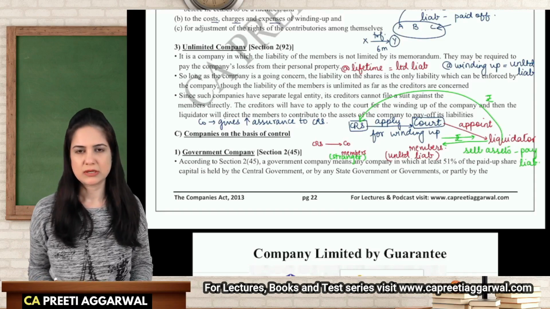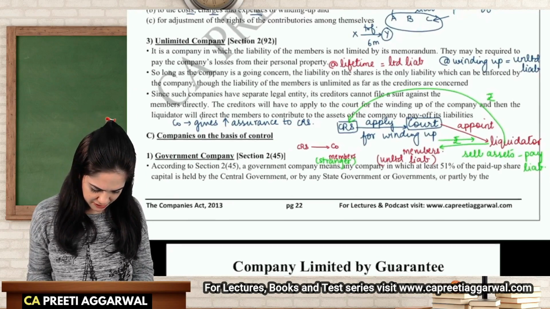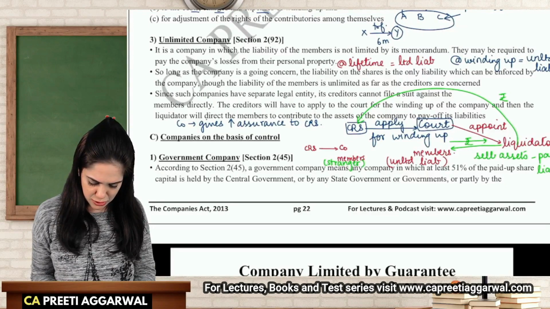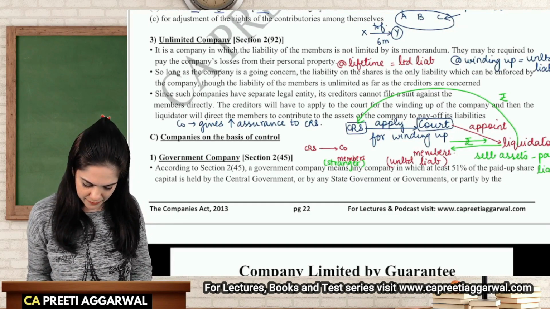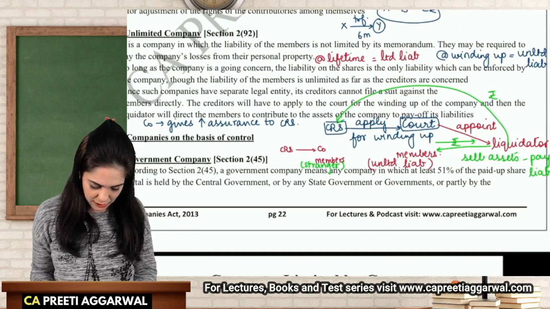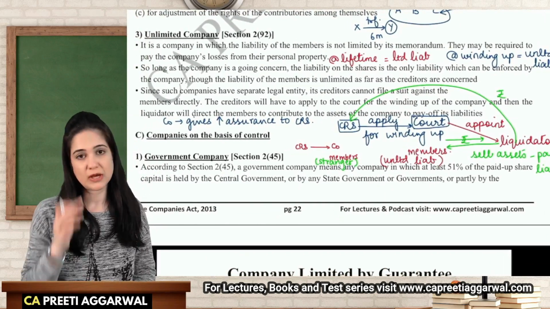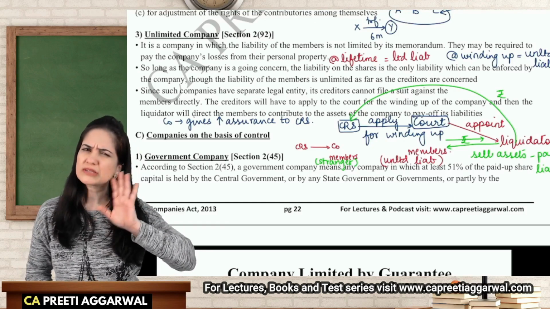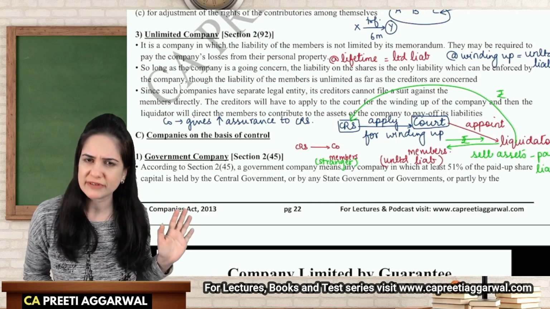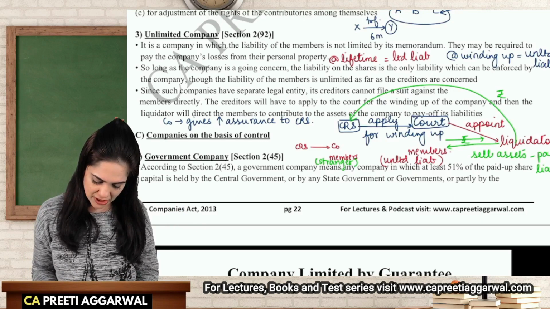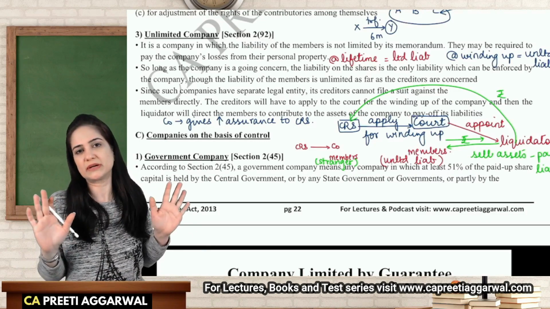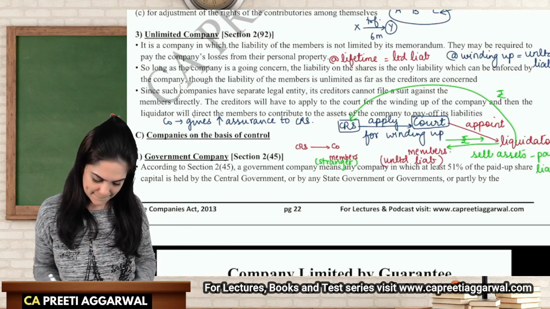So these are the notes that we have taken. It is a company in which the liability of the members is not limited by the memorandum. They may be required to pay the company's losses from their personal assets, personal property. So long as the company is a going concern, it means during the lifetime, liability on shares is the only liability which can be enforced, but it is always unlimited as far as the creditors are concerned.